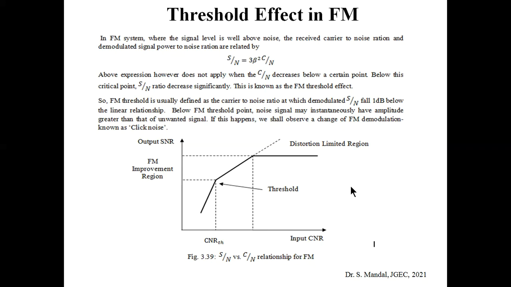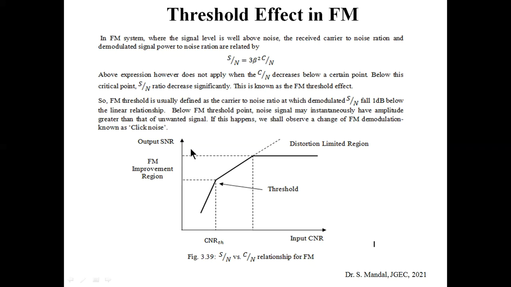Now, the above expression does not apply when the C/N ratio decreases below a certain point. That means there should be a minimum amount of received signal in the receiver section. So there is a threshold point, and below the threshold point this condition is not applicable. Below this critical point, the S/N ratio decreases significantly, and this is basically known as the FM threshold effect.